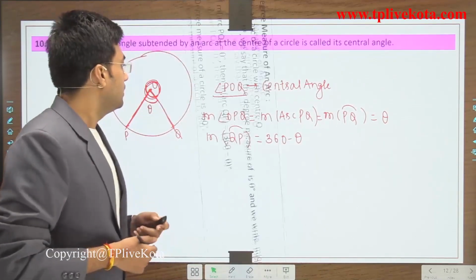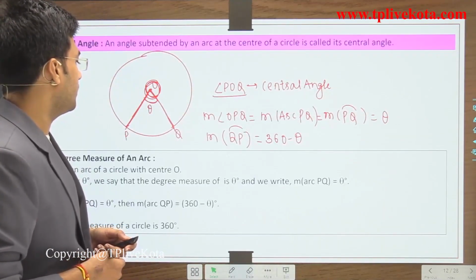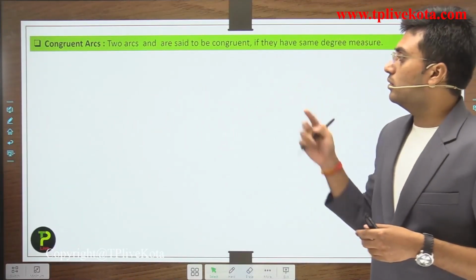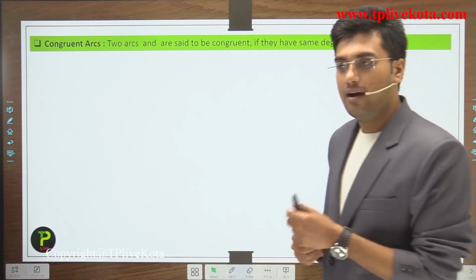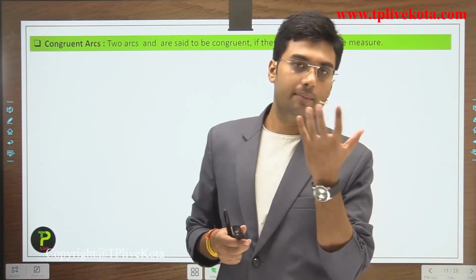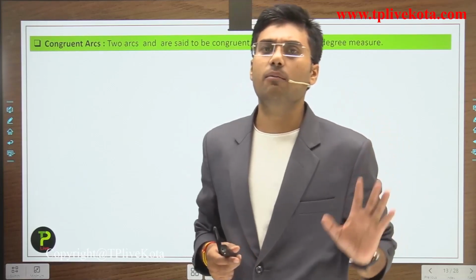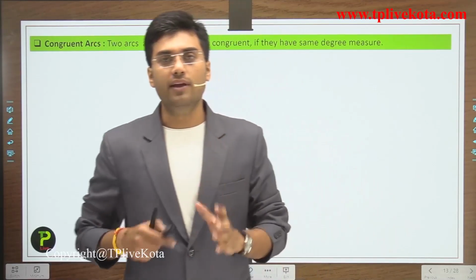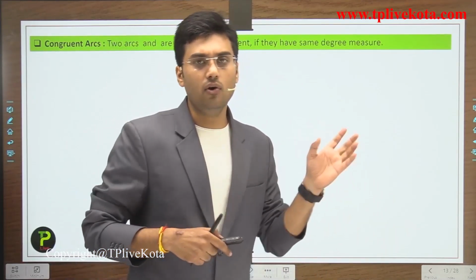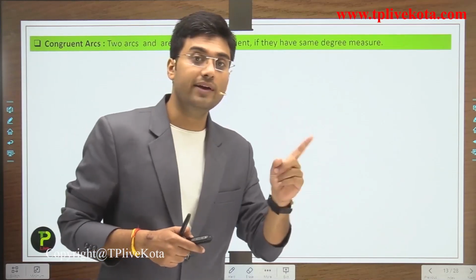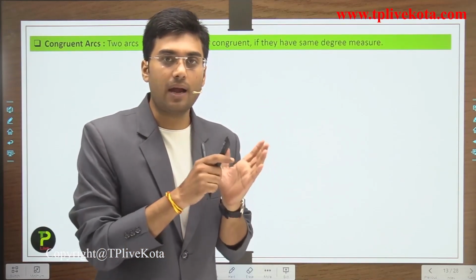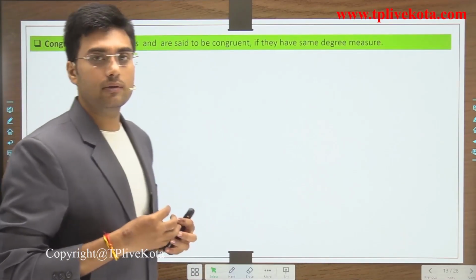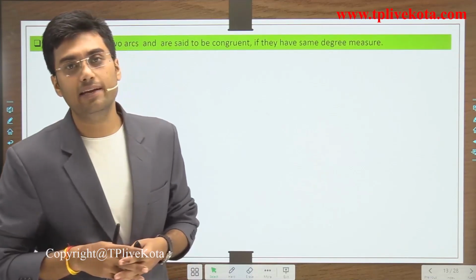This is our next term, congruent arc. We have studied the meaning of congruent, and we also studied congruent triangles and congruent circles. Now when are arcs congruent? Congruent means equal in shape and equal in size. So two arcs are said to be congruent if they have the same degree measure.